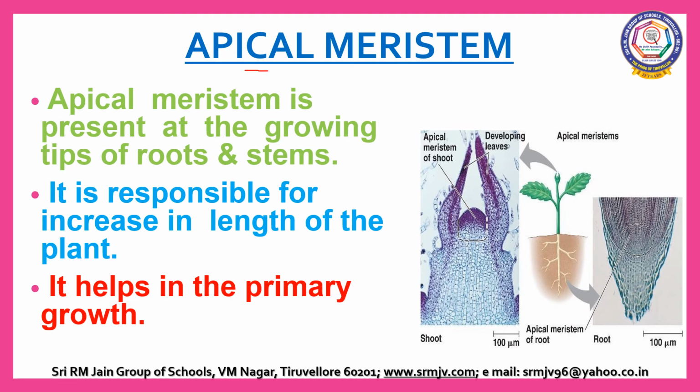That is, at the tip of the stem and at the tip of the root. Since it is present at the growing tips of roots and stems, it increases the length of the plant. It also helps in the primary growth of the plant. Primary growth is the growth that occurs as a result of cell division at the tips of stems and roots, causing them to elongate and give rise to primary tissue.